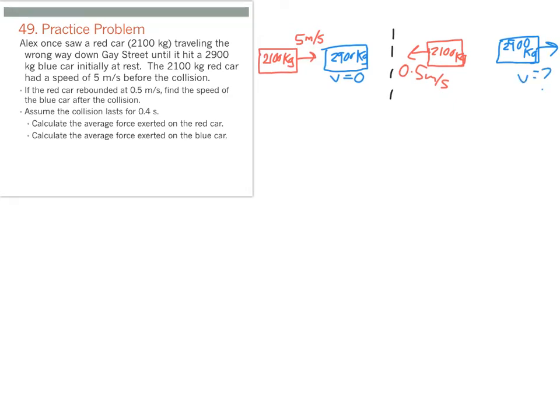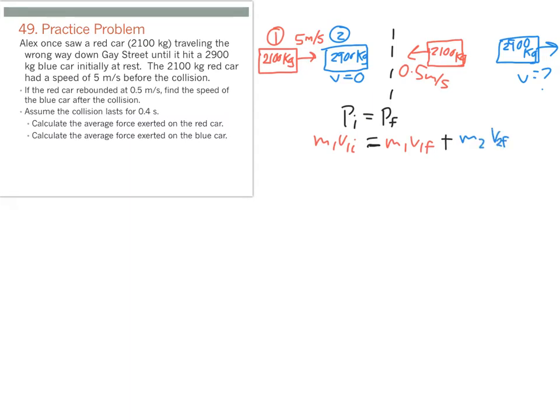So now that we have a basic idea of what's going on in this situation, I'm going to set up my conservation of momentum equation. Momentum initial equals momentum final. So I'm going to think about what is momentum before the collision, and I'm going to call the red car object 1 and the blue car object 2. So before the collision, we have the red car, so its mass times its initial velocity. So I'll call that V1 initial. After the collision, we're going to have both objects moving. So we're going to have the mass of object 1 times its final velocity is going to be one component of our final momentum, and then we're going to have the mass of object 2 times its final velocity.